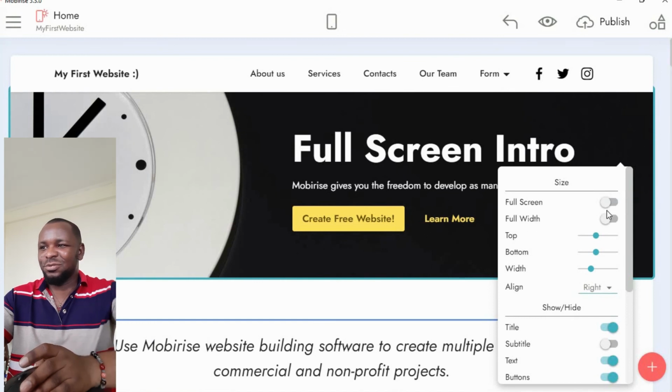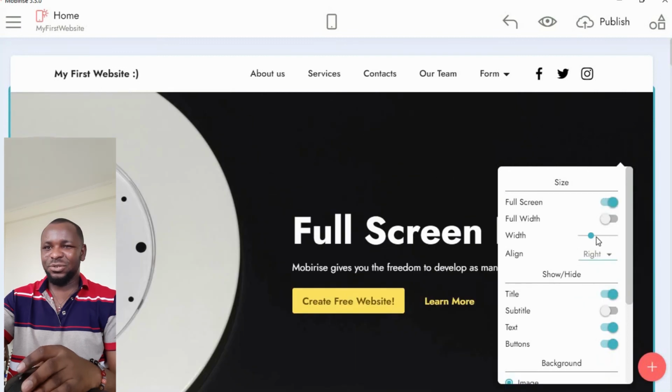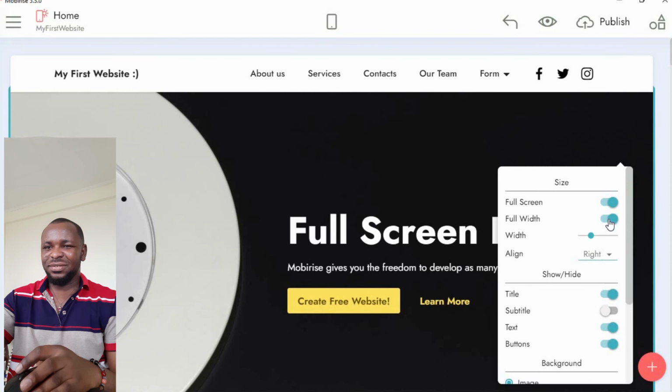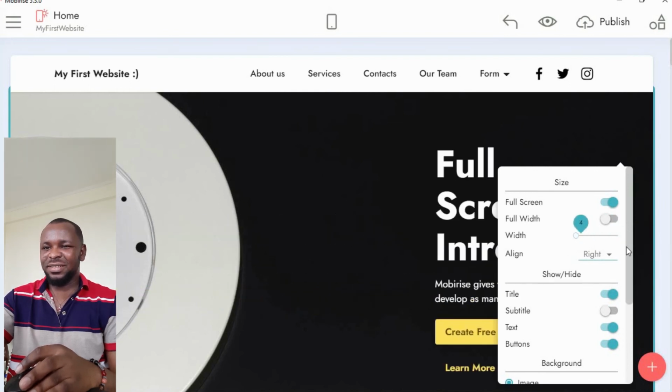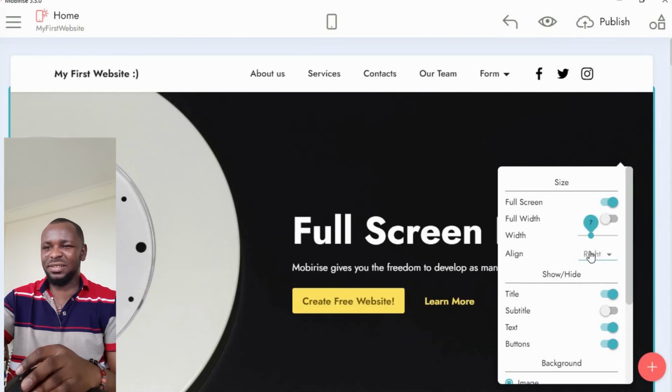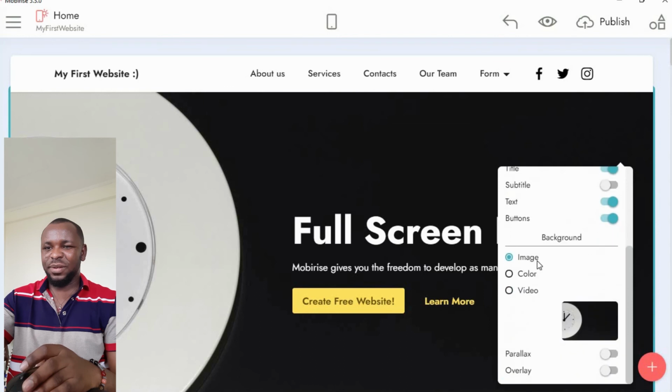So you can choose to not make it appear in full screen, or you can make it full screen when it loads. Okay, the width, you can just play with it. The width of the text, you can play with them. The position and other things. All right, the alignments too, you can just play with the alignment. So these are here for you to play with.